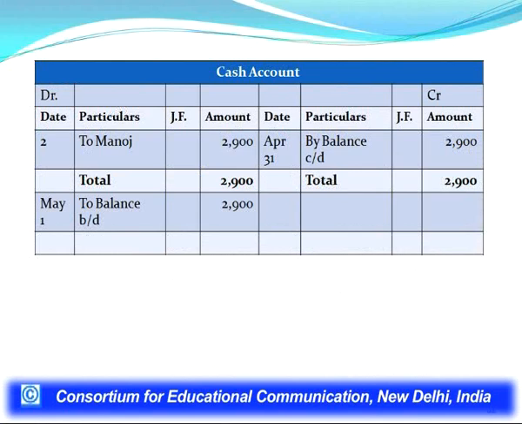So, we have to record only 2,900 in the cash account while making posting. I have also calculated the balance here because there is only one entry. So, credit side is shorter by rupees 2,900. So, the balance is 2,900 and it has been carried to the next month.